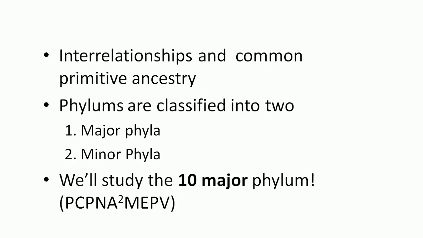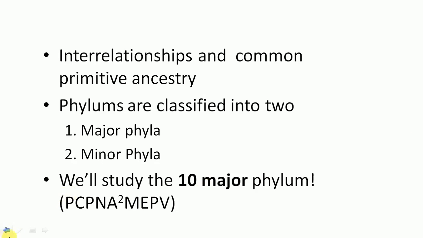We shall study only the major phyla. The 10 major phyla we will discuss over the next few years in the BSc in zoology. But the minor phyla, although always a neglected group, are very important to maintain the ecosystem.